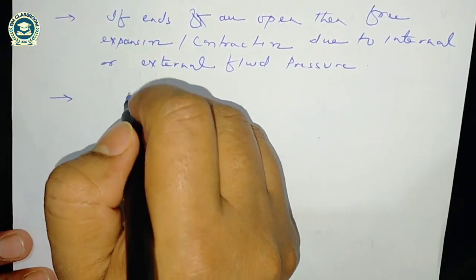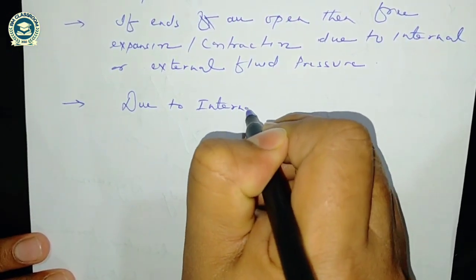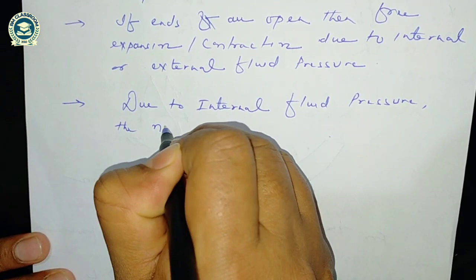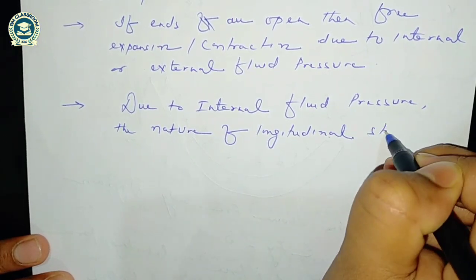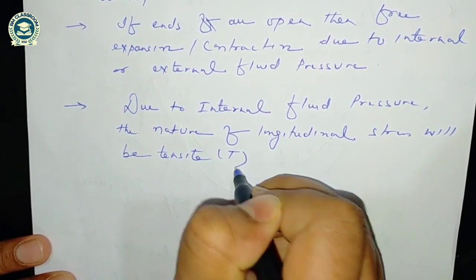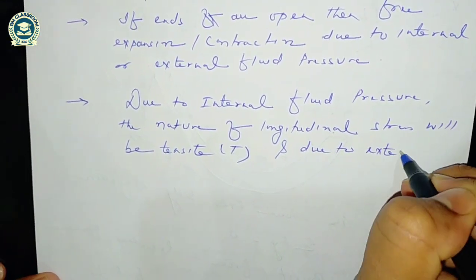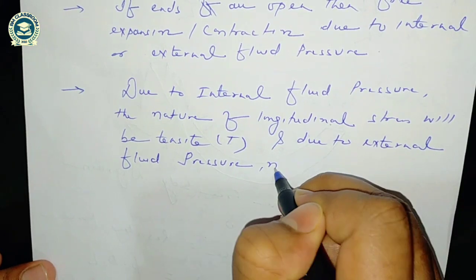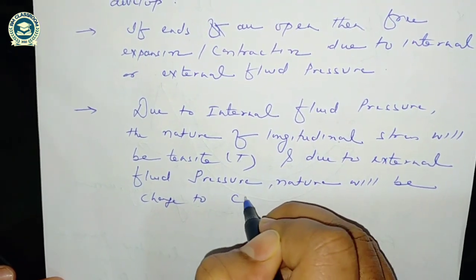As I told you earlier in the hoop stress, due to internal fluid pressure, the nature of longitudinal stress will be tensile, and due to external fluid pressure, the nature will change to compressive.